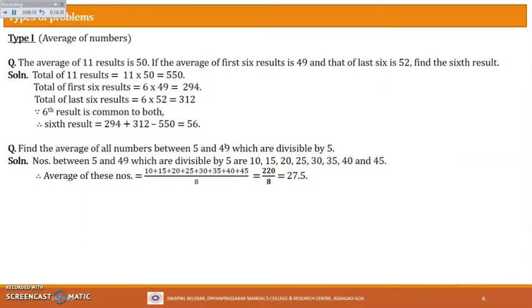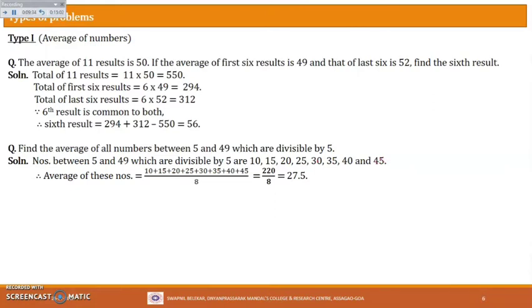Here you see the first number was 10, then I added 5, so the next number divisible by 5 will be 15. Then if I want the next number divisible by 5, you again add 5, so 15 plus 5 is 20. The next number will be 20 plus 5, that is 25, then 30, 35, 40 and then 45.